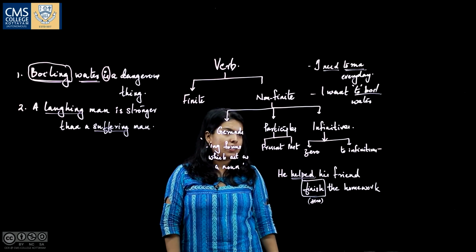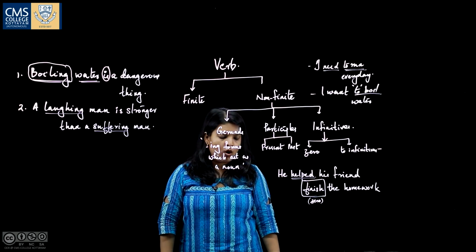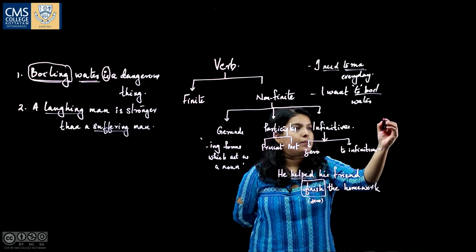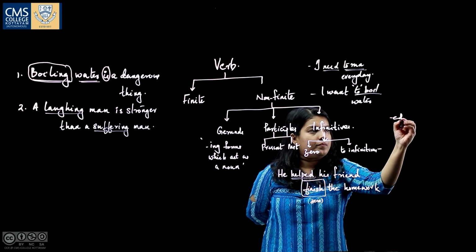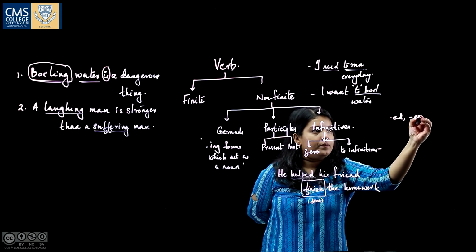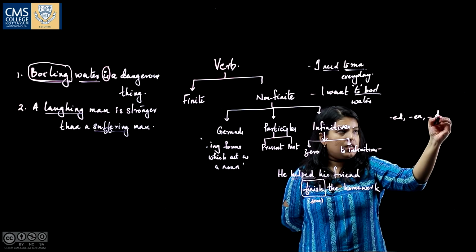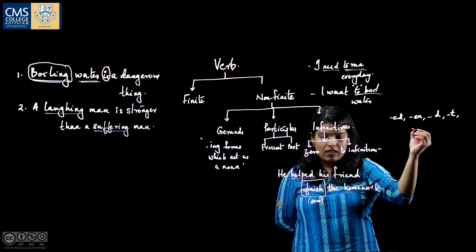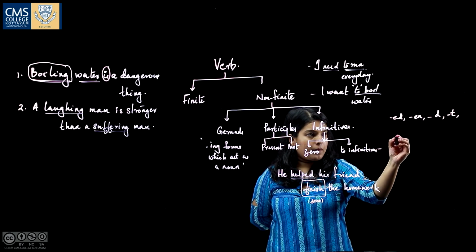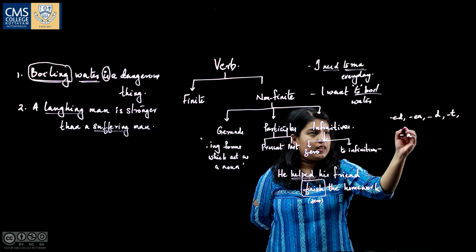And past participles are the verbs which end with ed, en, d, t or n.